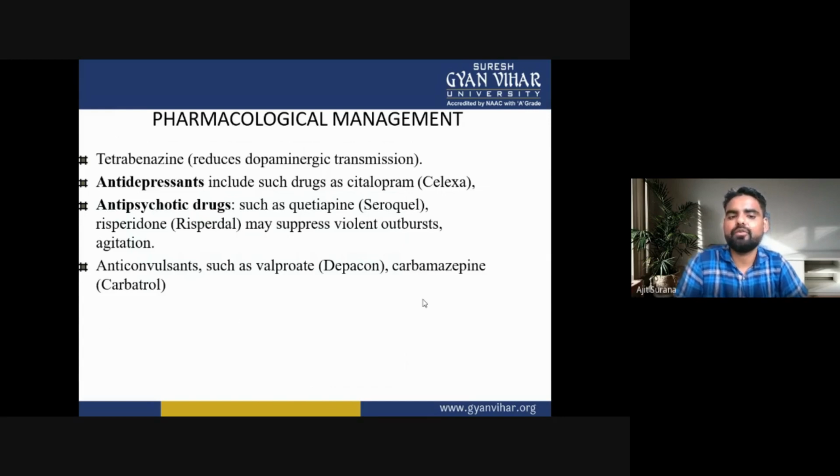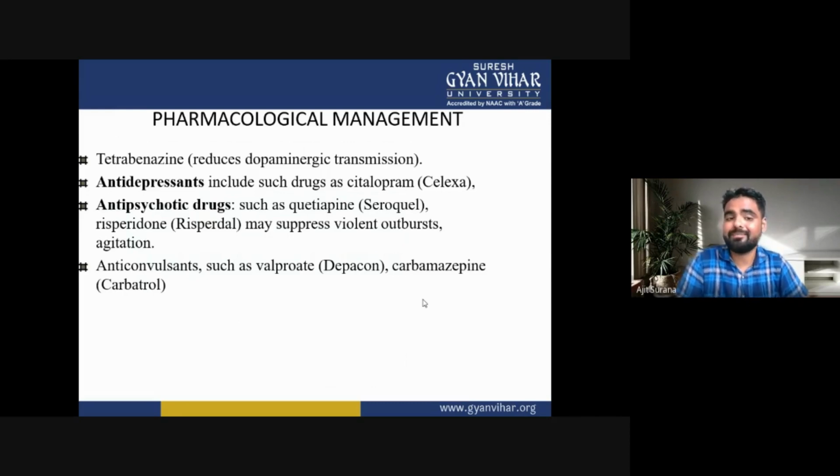Next, antipsychotic drugs such as quetiapine, Seroquel, or risperidone may suppress violent outbursts or agitation. Next are the anticonvulsant drugs, such as valproate, carbamazepine, or Carbatrol. These are the pharmacological management of Huntington disease.